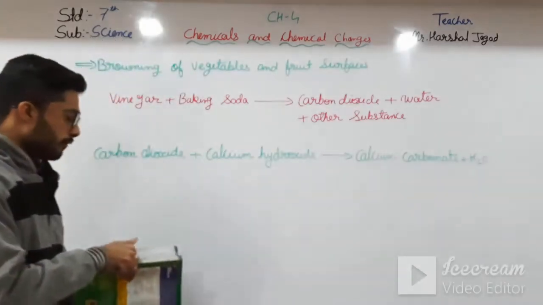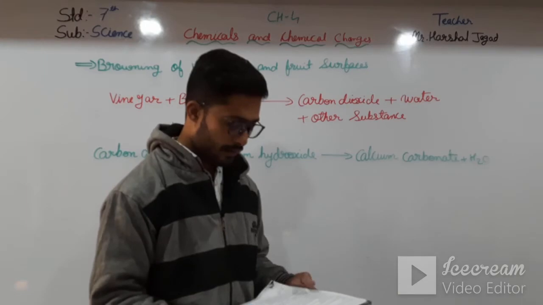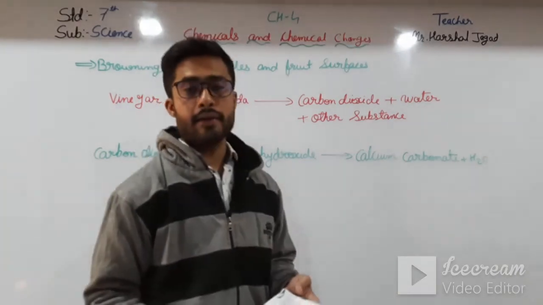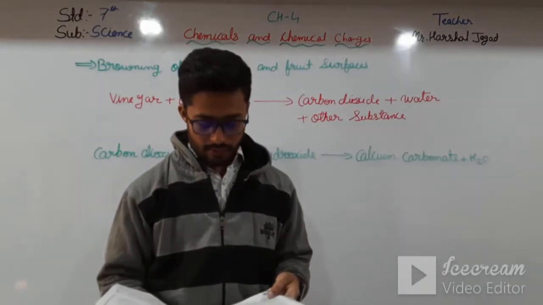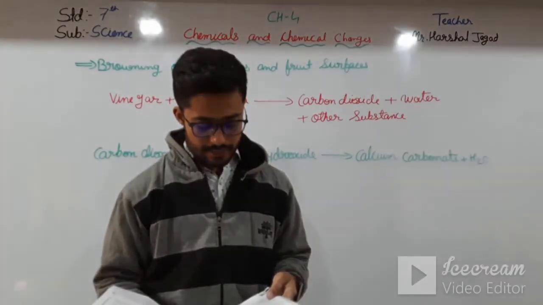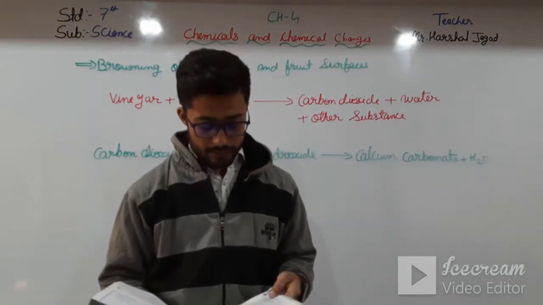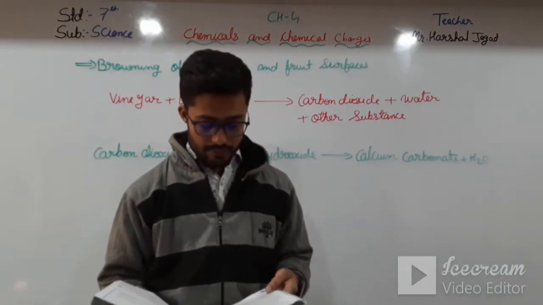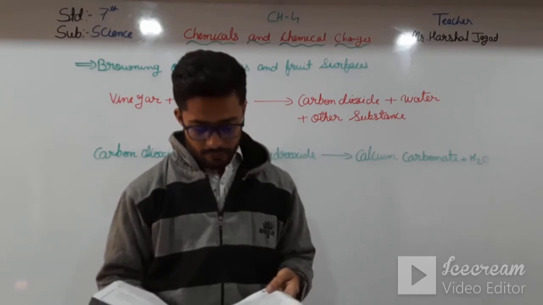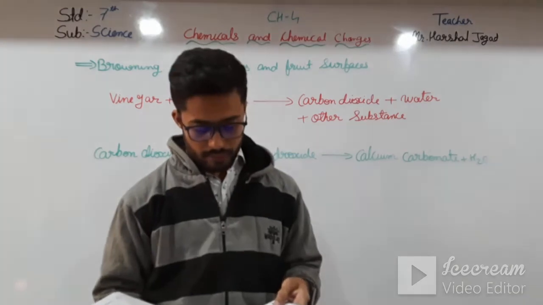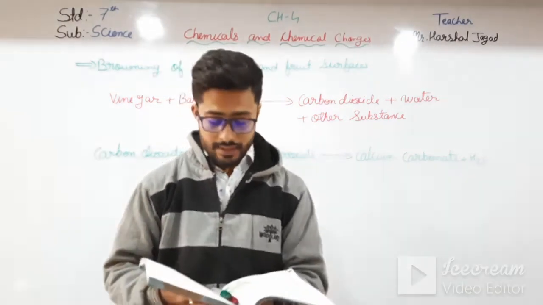Then moving forward, here you can see the reaction between copper sulfate solution and iron filling. Here copper sulfate is a blue colored solution. When iron nails are placed in this solution, the iron reacts with copper sulfate. The resultant solution becomes green colored, iron sulfate, and the iron nails form a brown deposit of copper. This reaction can be summed up as this here.